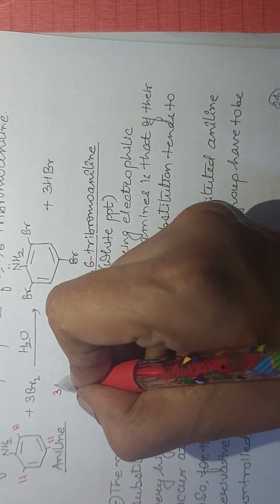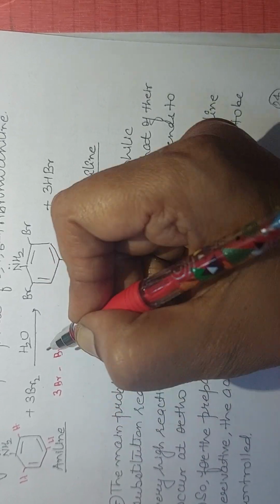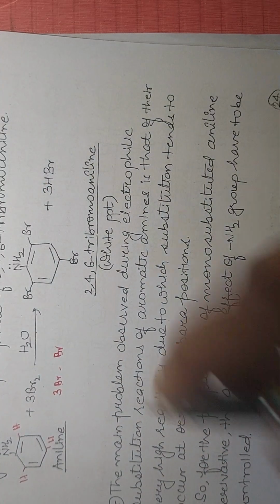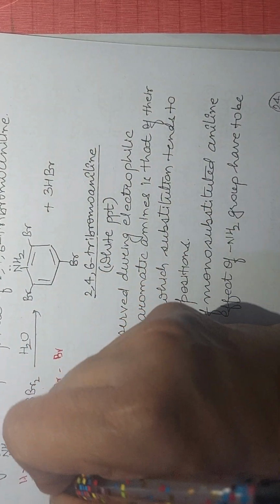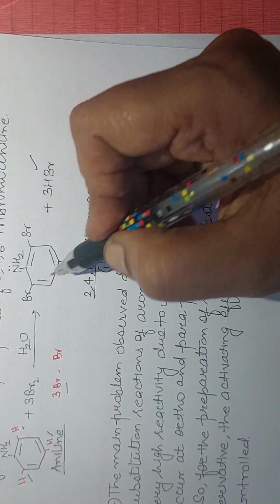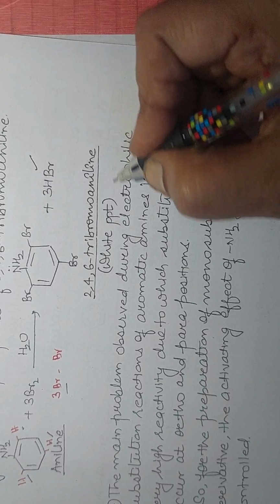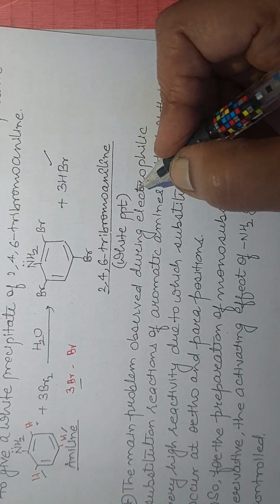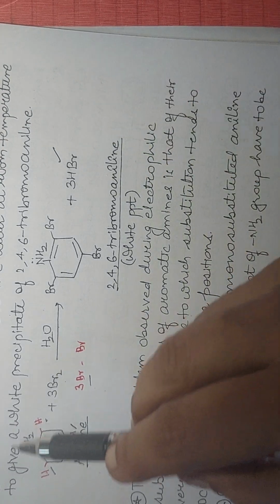The 3 hydrogen atoms at the ortho position, second position, fourth position, and sixth position react with 6Br in total, 3Br and 3H. 3Br and 3H get eliminated as 3HBr. The remaining 3Br are attached to the second, fourth and sixth positions. We will get 2,4,6 tribromoaniline, a white precipitate. This is a test for aniline.